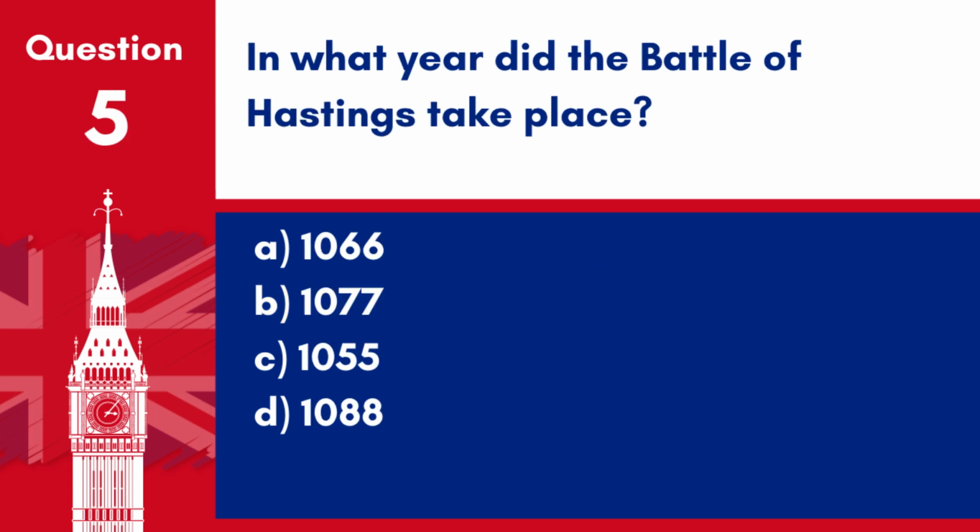Question 5. In what year did the Battle of Hastings take place? A. 1066. B. 1077. C. 1055. D. 1088. Answer A. 1066. The Battle of Hastings occurred in the year 1066, marking a decisive point in English history.